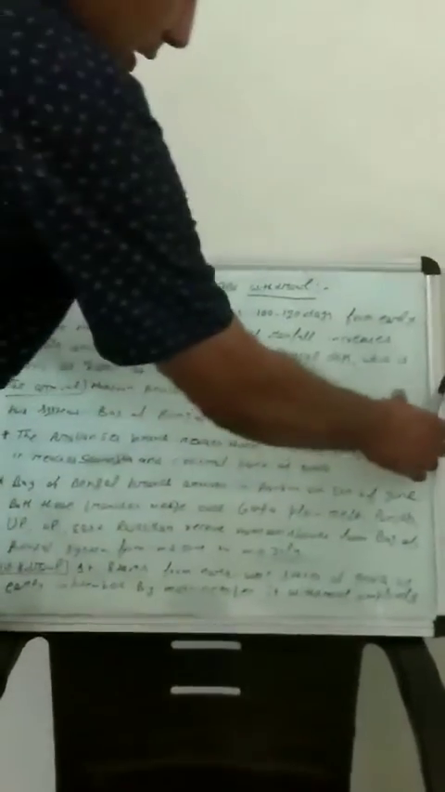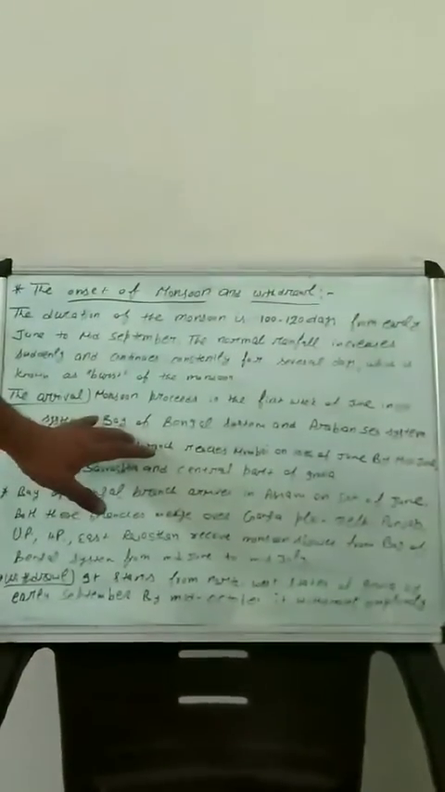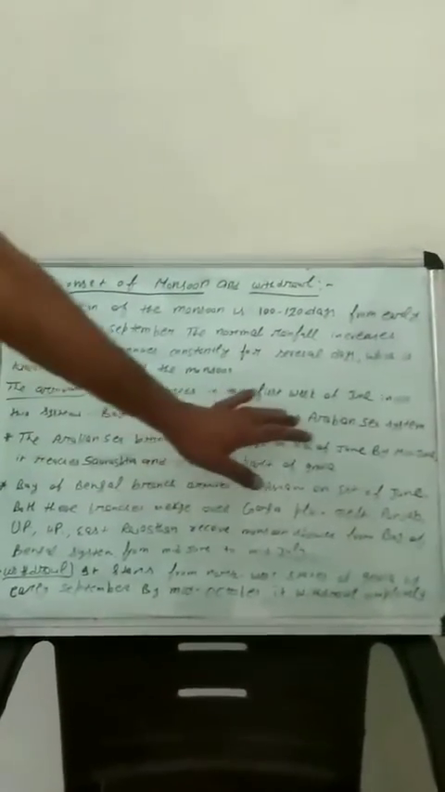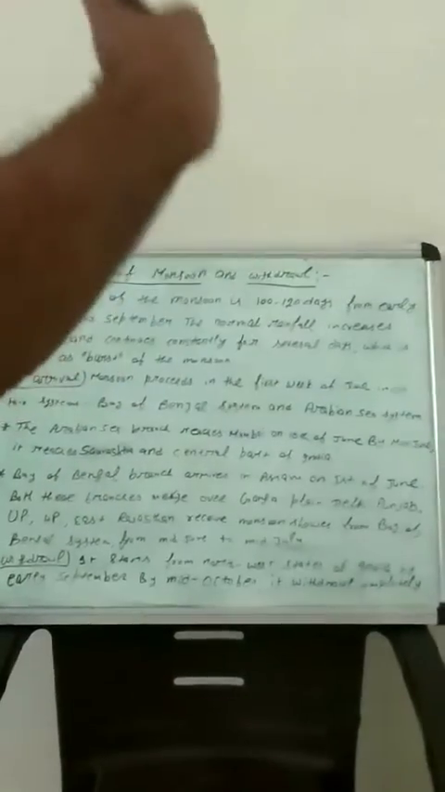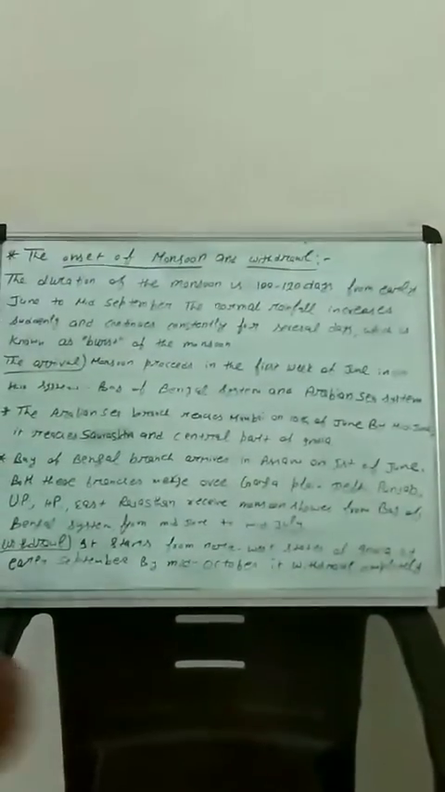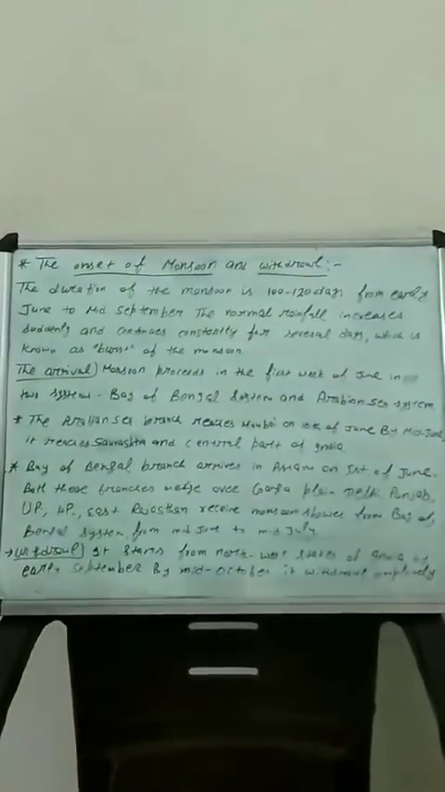First we have the arrival of the monsoon in India. Monsoon proceeds in the first week of June in two systems: the Bay of Bengal system and the Arabian Sea system. So, if I am standing in front of the board, my face toward the board, my right is Bay of Bengal and my left is Arabian Sea.